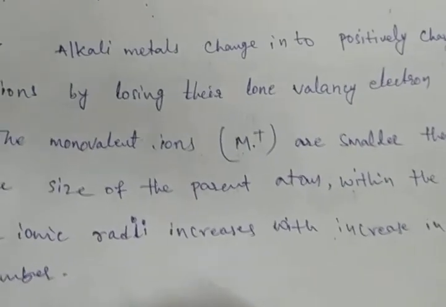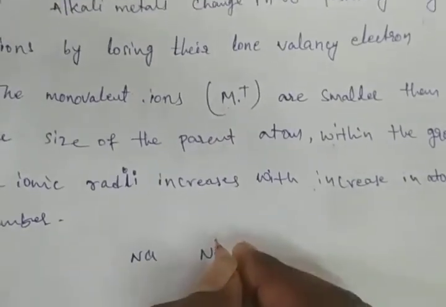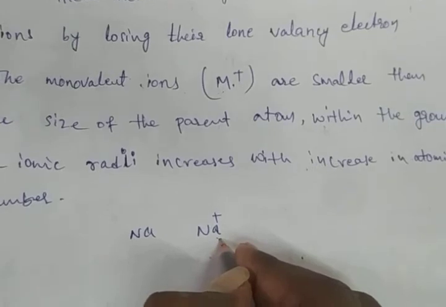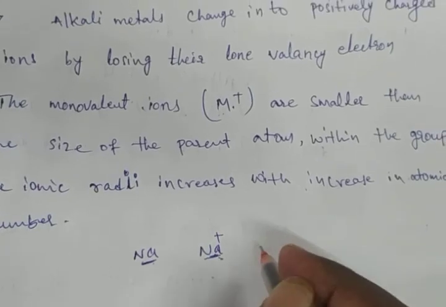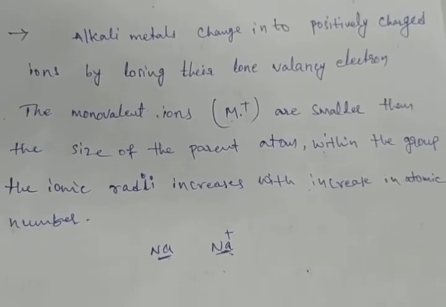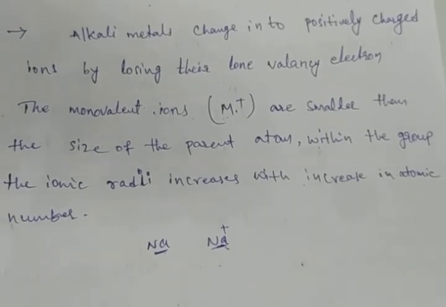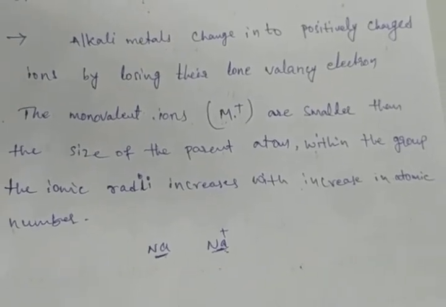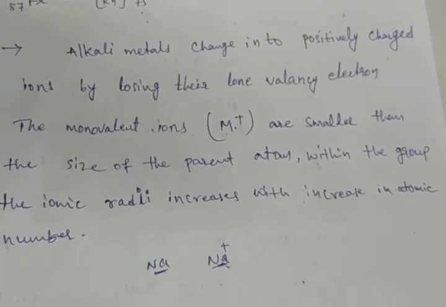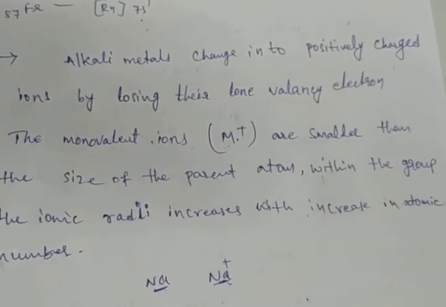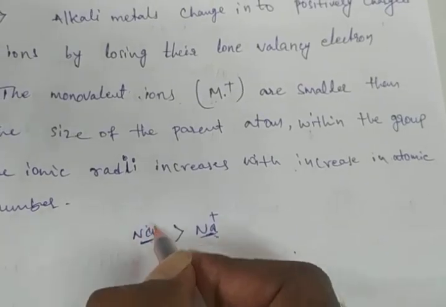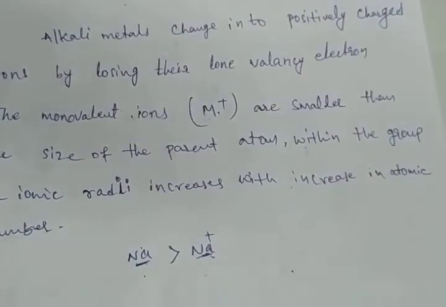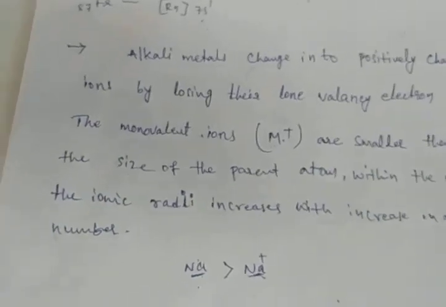Suppose sodium is there, Na plus is there. After losing the electron, it gets the positive charge. Before that, this is the parent atom. The monovalent ion is smaller than the parent atom. So this is about the atomic and ionic radii, how they change in the group. Okay, thank you.